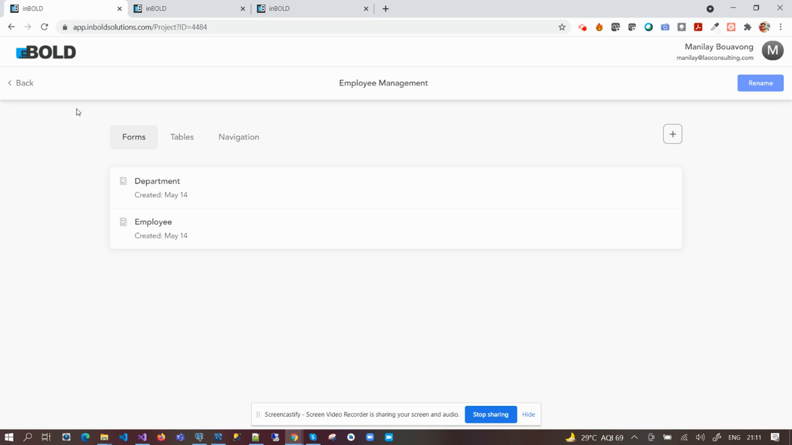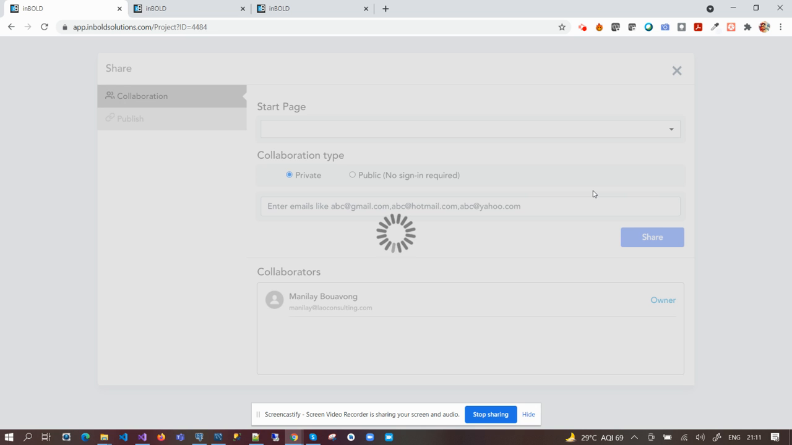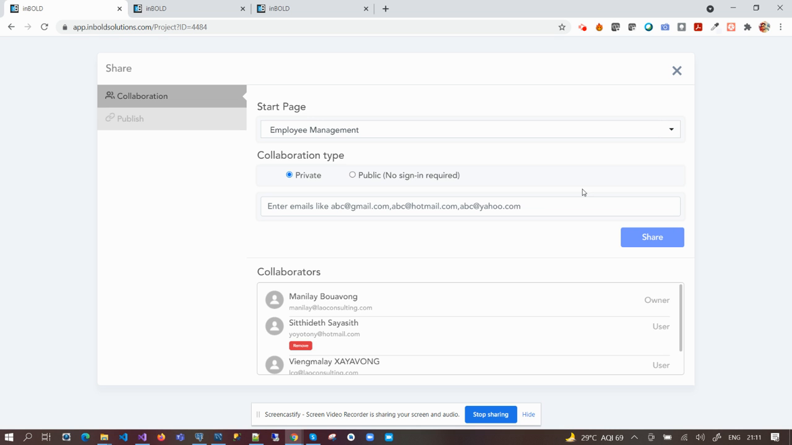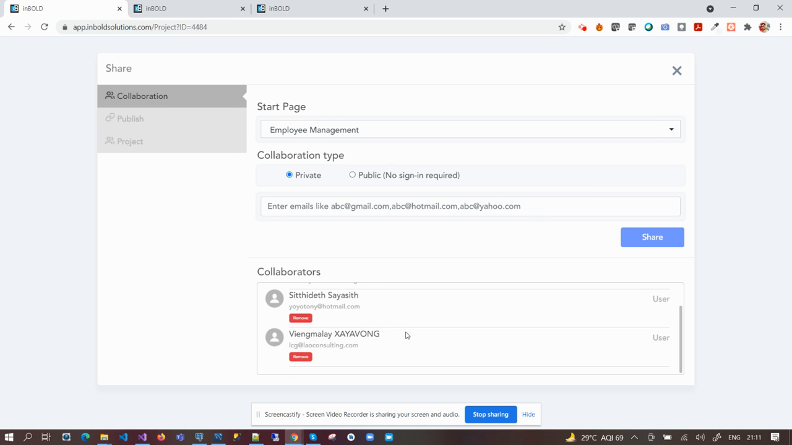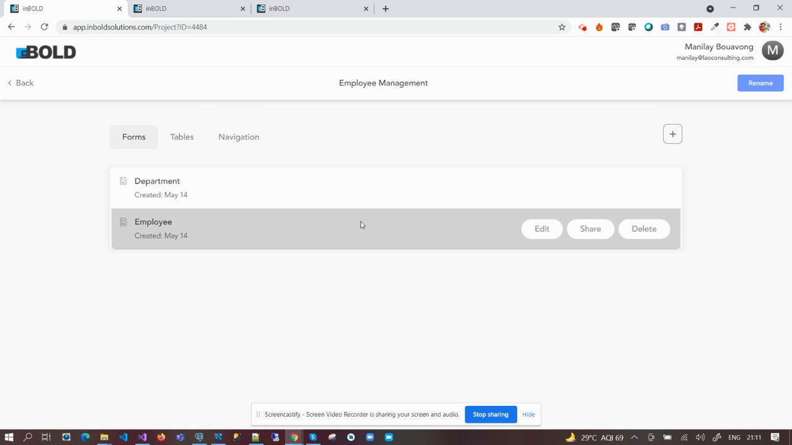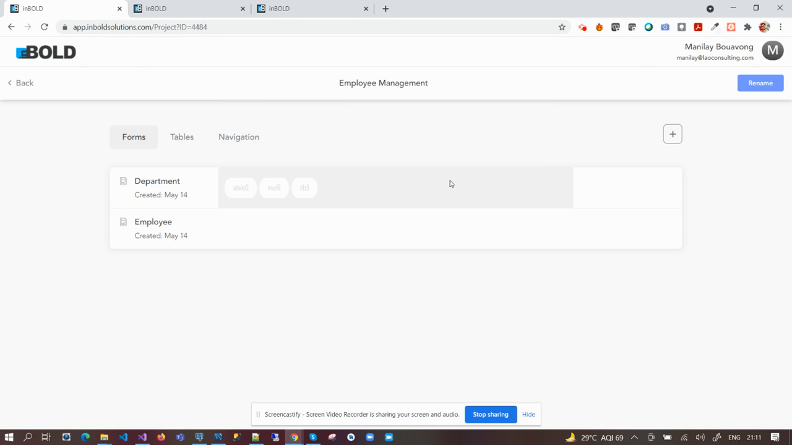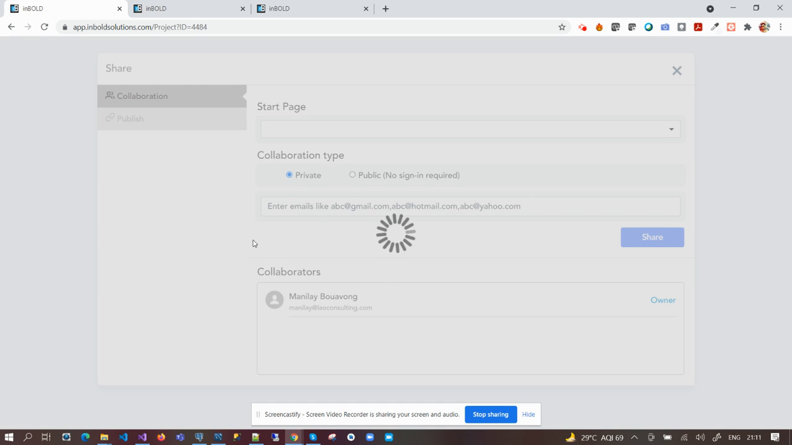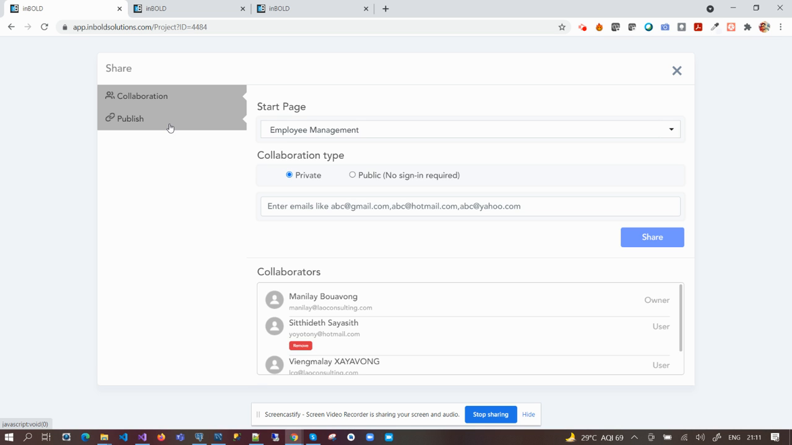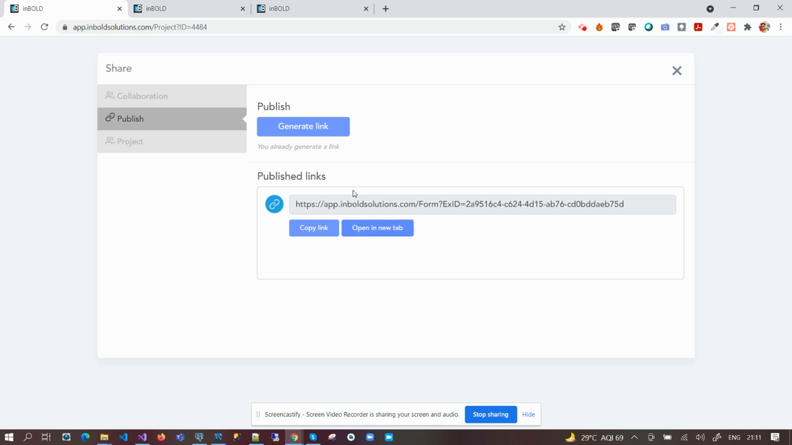In employee management, I already shared it with the admin team, as you requested last time. Three members are there. Only they can see this application. Once you open it, you have the publish section, so you can copy from here and access it properly.